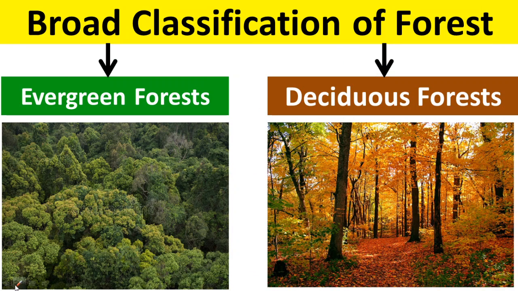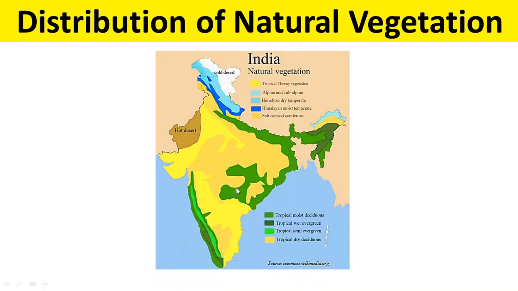You can see here photographs of these two forest types. Look here, this is evergreen forest and this is deciduous forest. You can see a lot of leaves on the ground. So this is how deciduous forest will look, and this is how evergreen forest will look. Now, distribution of natural vegetation in India.